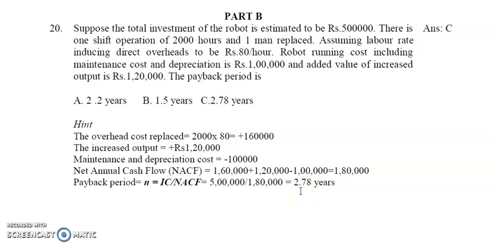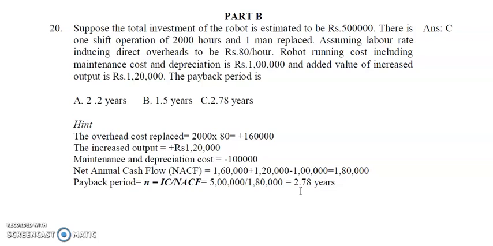In case the robot life is 5 years, for another 2.22 years it is going to give you profit. The initial investment is recovered by the company within 2.78 years.